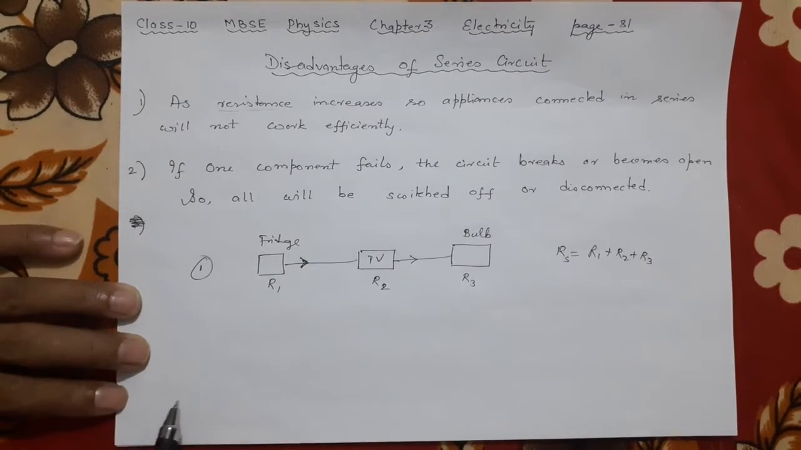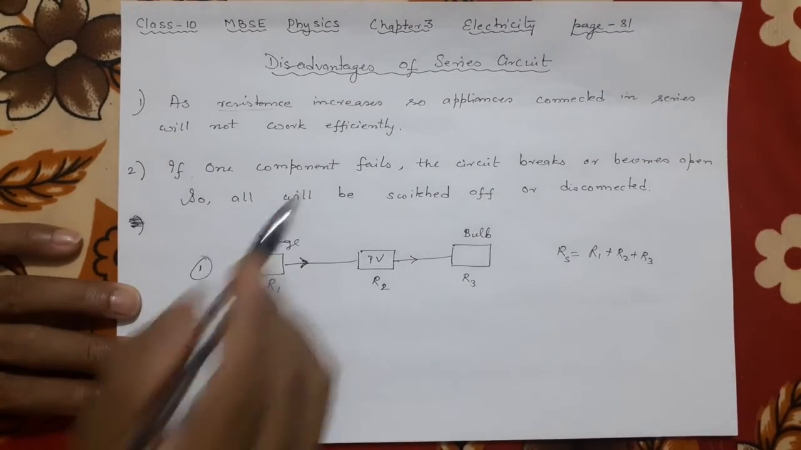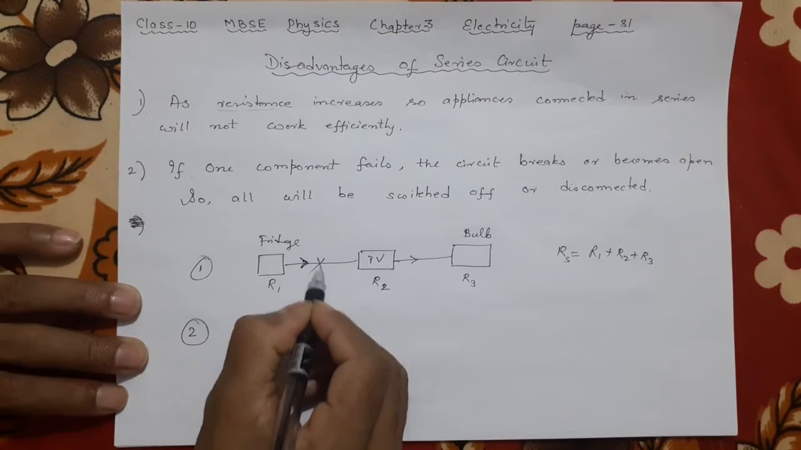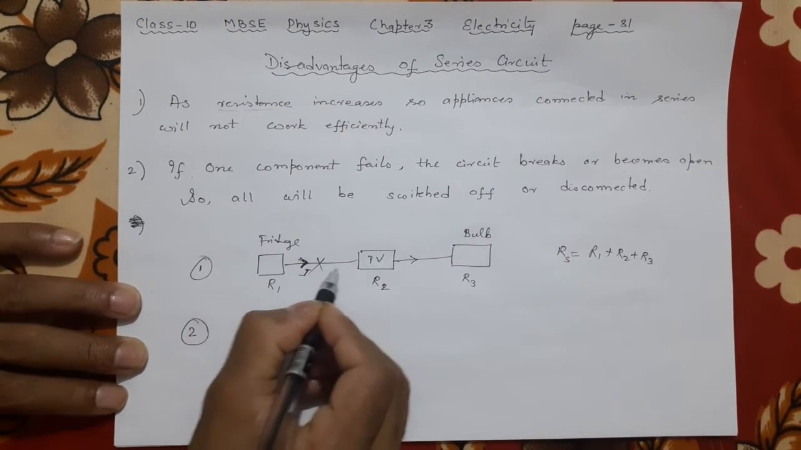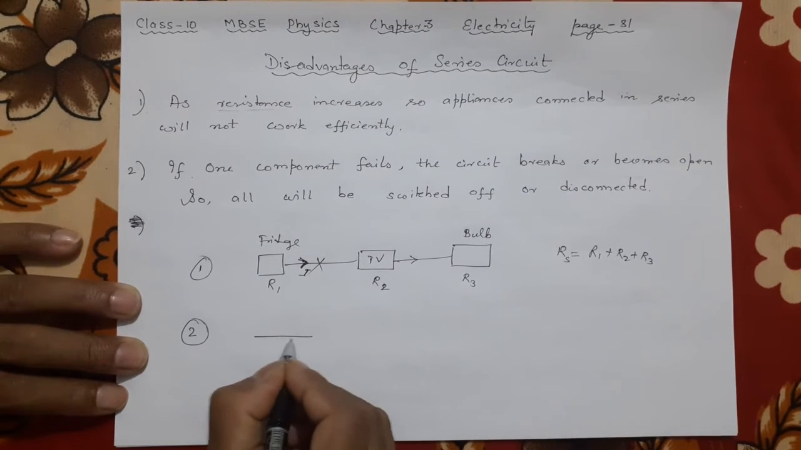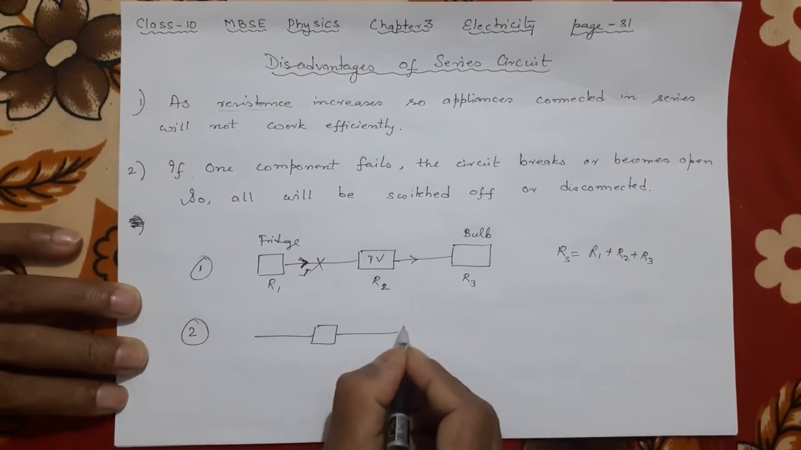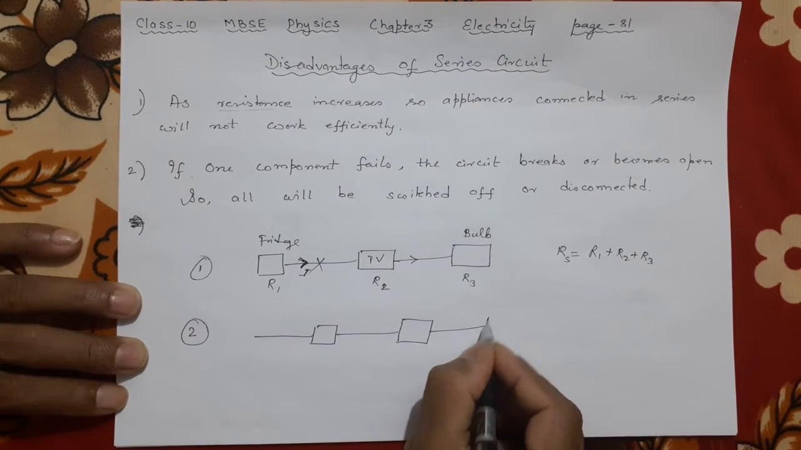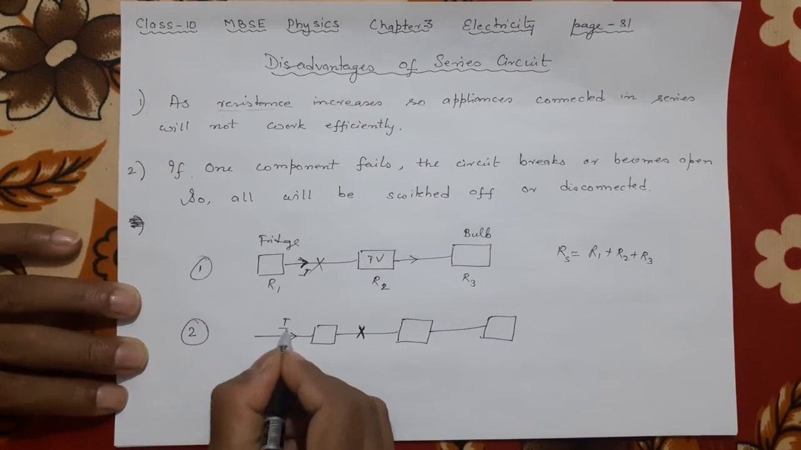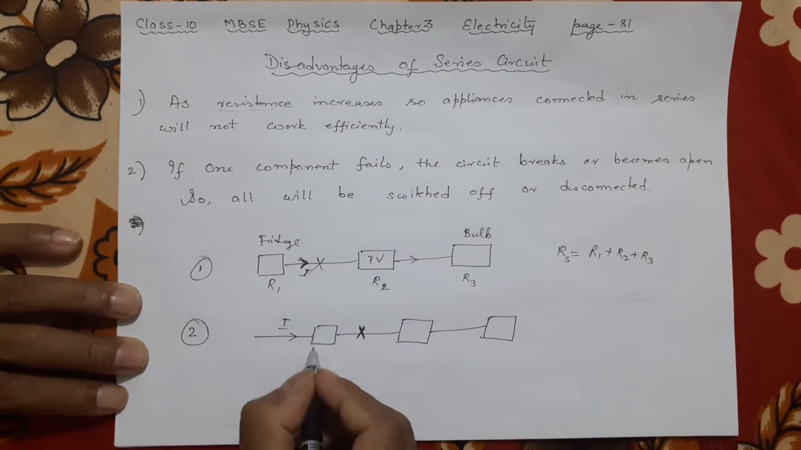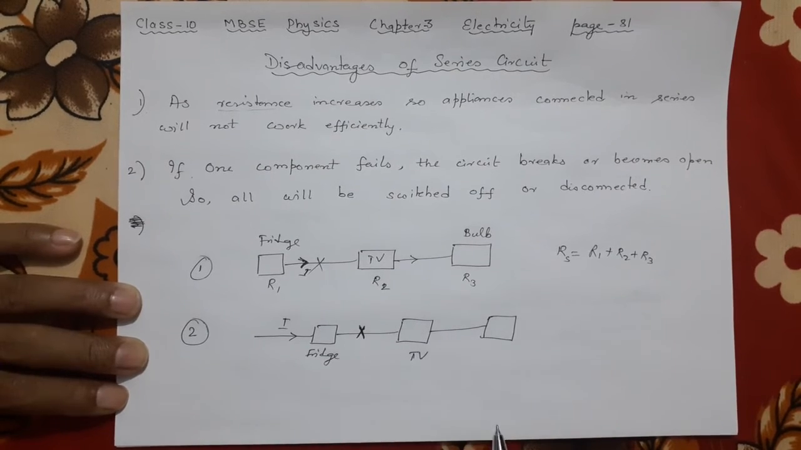Number two, if one component fails, suppose this is broken, something happened here, then you see the current will not flow from here. The current was going from here, it will not go there. Suppose one component is here, another component is here, and another component is here. If something breaks here, what will happen? The same current was passing here, but it will stop going here. If your fridge is wrong, your TV will also not work, bulb will also not go. So you don't want this.